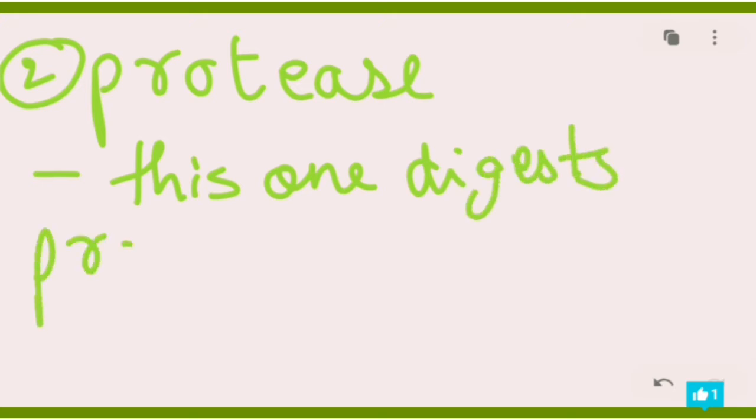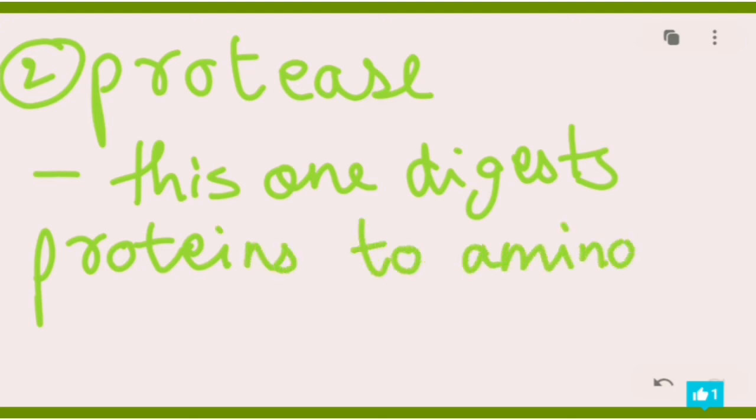Another example of an enzyme would be protease. Protease. This one digests proteins into its smaller version, which would be amino acids. Amino acids are the small bits that are broken down from proteins. Basically, proteins are made of amino acids.